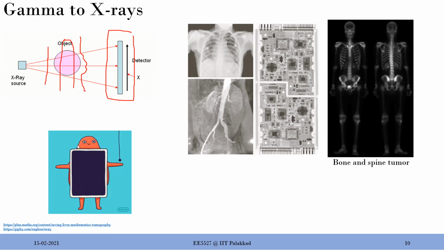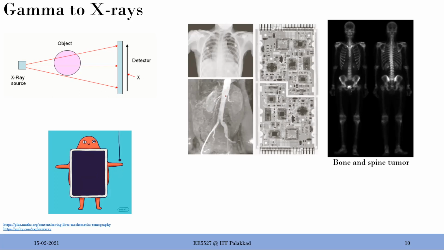Applications: don't think that it is just about the human body. You can actually do it for something like an angiogram. Some of you might have parents with a heart problem, and most of us might have heard about these angiograms. That is something like injecting some sort of contrast agent, some sort of medicine, into our body, and then using X-rays for imaging, or CTs. CT and X-ray are the same. They produce X-rays, so they use the same technology as we outlined here. The only difference is you put some medicine inside so that they react to the X-rays accordingly. And then you see whether you have a serious issue.